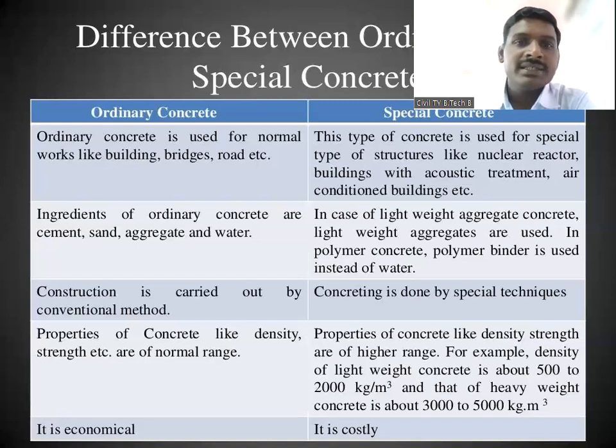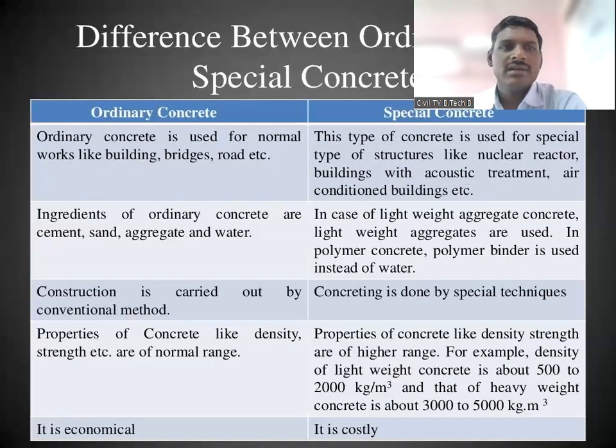And the last difference between ordinary concrete and special concrete is that ordinary concrete is economical, because whatever ingredients we are using, cement, sand, aggregates, are normal ingredients. But if we talk about special concrete, the ingredients we are using are costly.